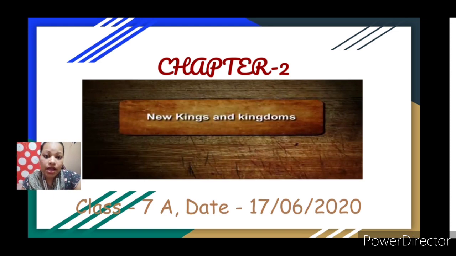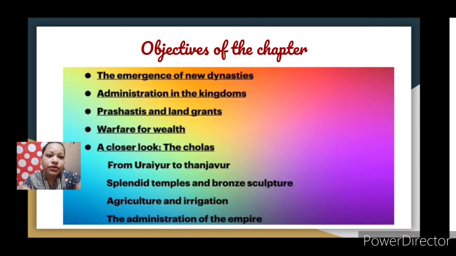In class 6 I hope you have studied about the Mauryan dynasty, about Cholas, about Pandyas a little bit. We studied about Ashoka, Chandragupta Maurya, Bindusara. They were the famous rulers of the Mauryan empire, right? So these are the objectives of the chapter. In this chapter we are going to study about the emergence of new dynasties.